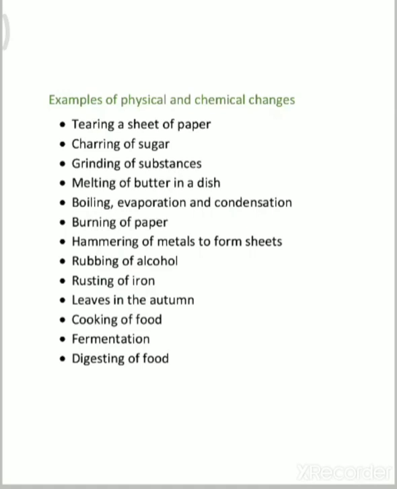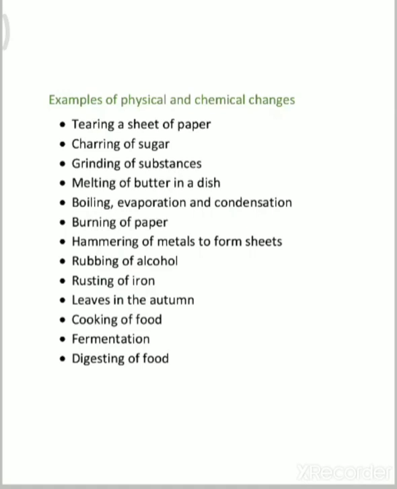So in spring and summer the leaves are cooking the food for the plant, but in the autumn season a chemical reaction occurs in the leaves, that's why they turn brown and fall off the tree. So it is a chemical change.